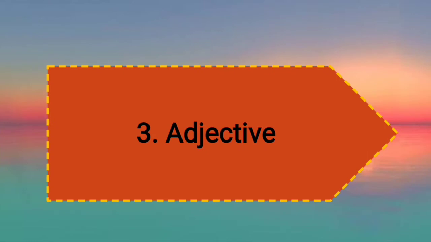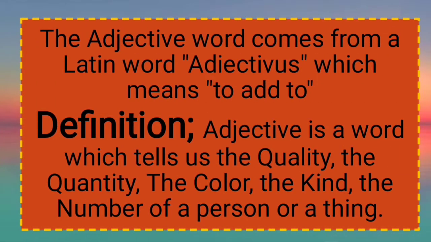And the third one is adjective. The adjective word comes from a Latin word adjectivus, which means to add to. As it's mentioned by its name, adjective means to add something. And its definition: adjective is a word which tells us the quality, the quantity, the color, the kind, the number of a person or a thing.